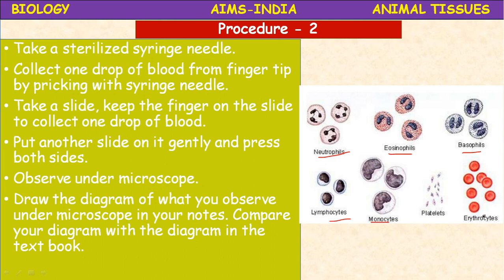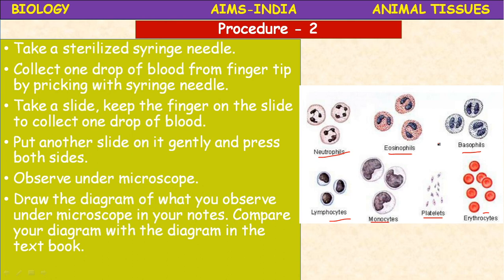Okay, you will observe these erythrocytes, red blood cells. The maximum portion of your blood is occupied by these RBC, red blood cells, and platelets. So total blood is composed of these different types of cells present in our blood. Okay, what are they?